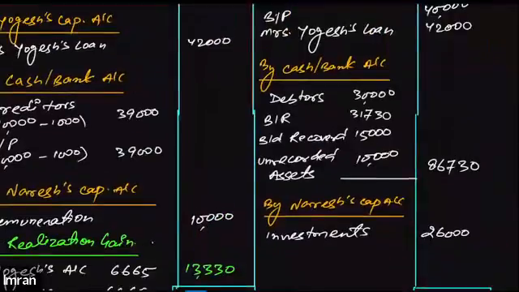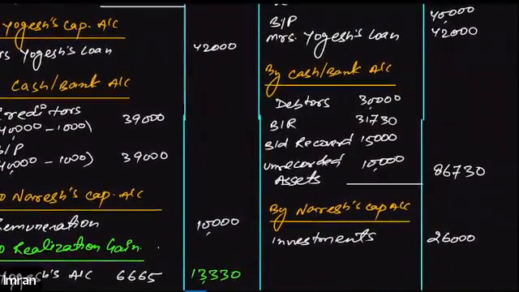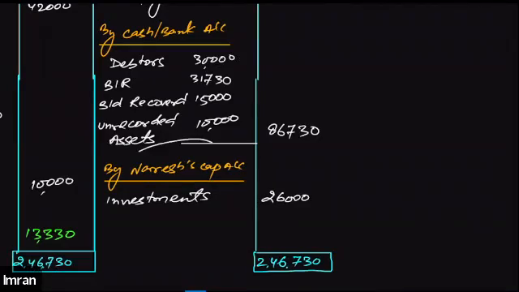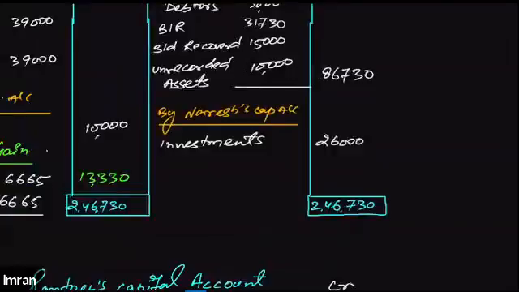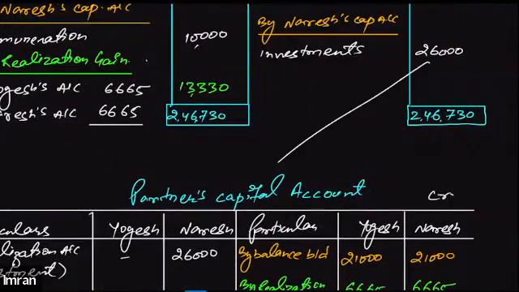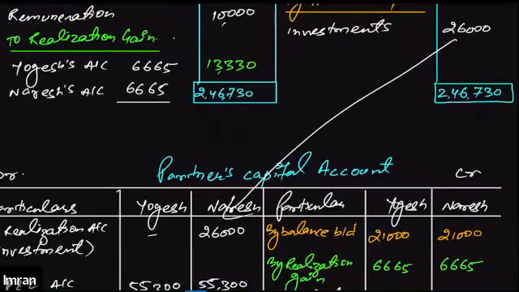After that, we'll go to the realization account and try to find the name of the partners wherever the name of the partner is written. Like on the credit side, you can find Naresh's capital account is written. Naresh is taking over the investment. So if it is written on the credit side of the realization account, that means we will be transferring this to the debit side of the capital account. So Naresh's capital account will be debited by 26,000. This amount will be transferred to the capital account debit side. All right, is that clear?